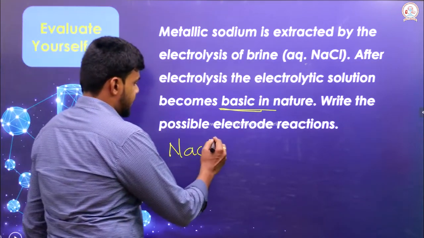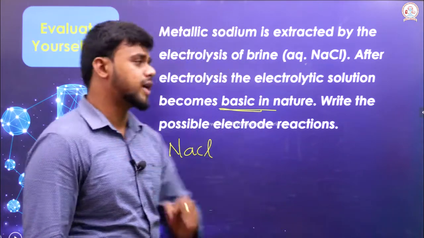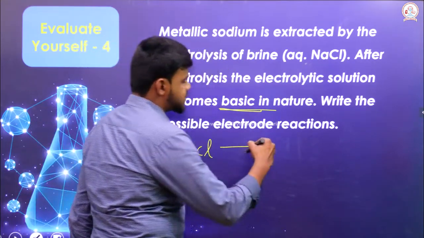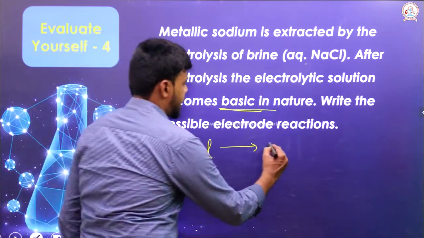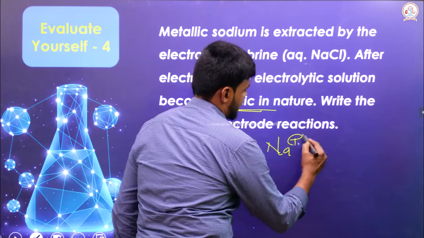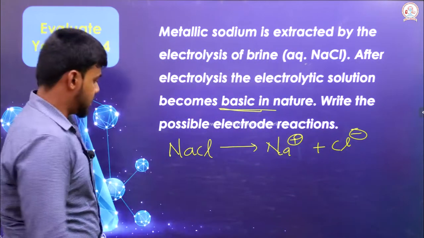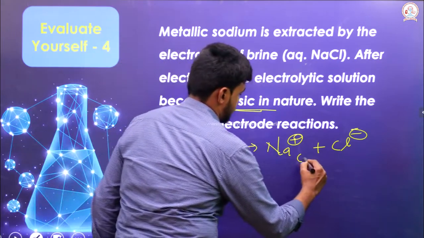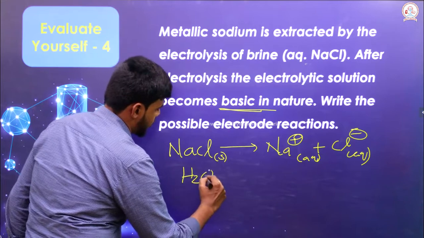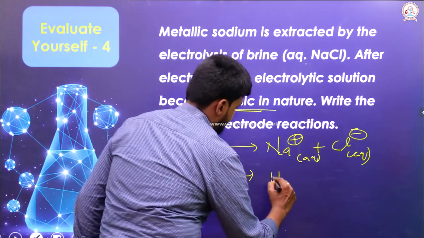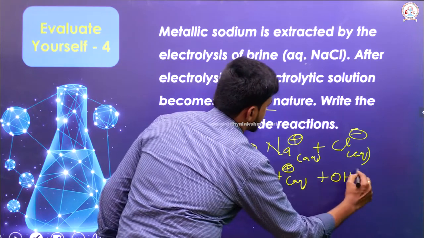A brine solution will have NaCl along with water in it. When electricity is passed, sodium chloride will break into Na+ and Cl-. Similarly, the water molecule H2O will separate as H+ and OH-.